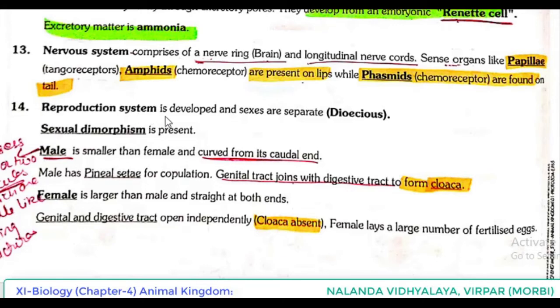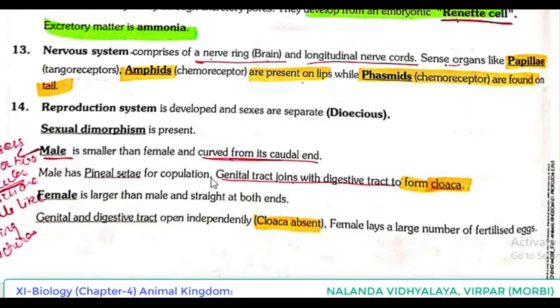Reproductive system is developed and sexes are separate, and the term we use for that is dioecious. Sexual dimorphism is present. Male is smaller than female and curved from its caudal end. Male has penial setae for copulation.